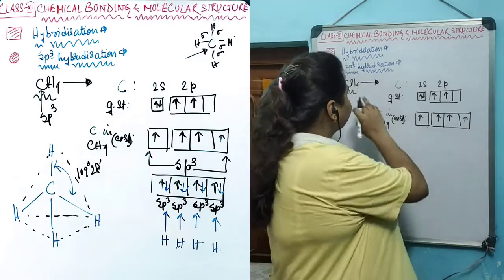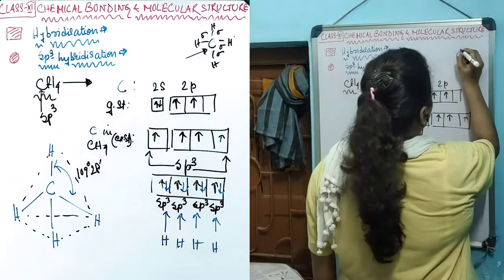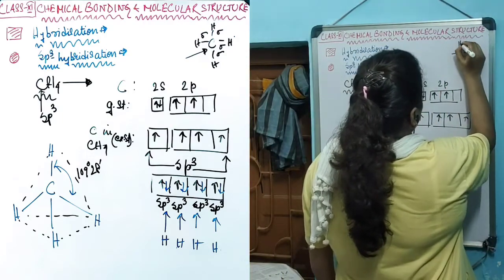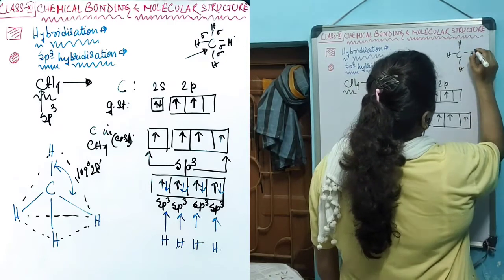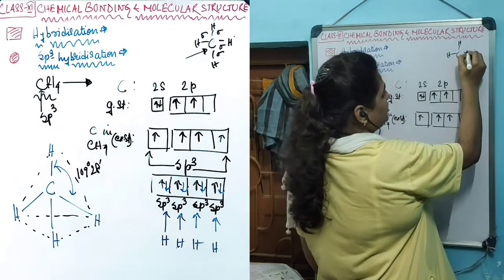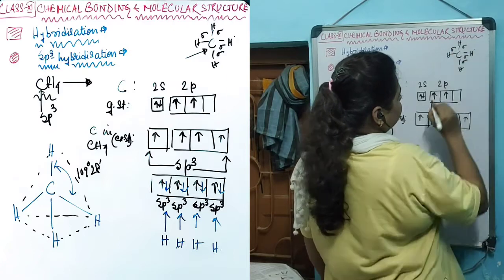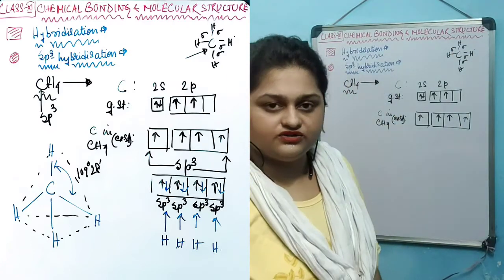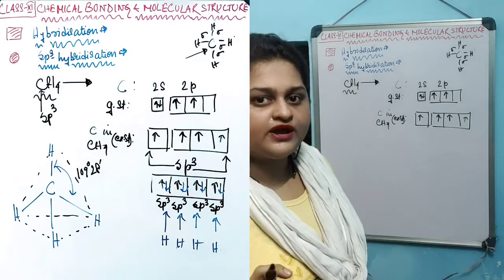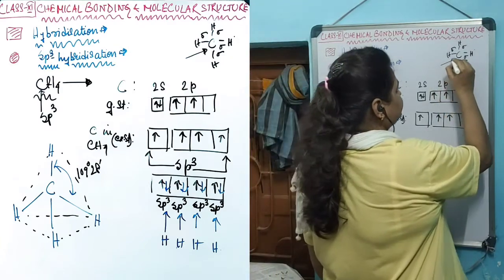Why? Because 4 sigma bonds are being formed. This is the second thing that we need to notice. 4 sigma bonds are formed, so 4 unpaired electrons are needed on the central atom.